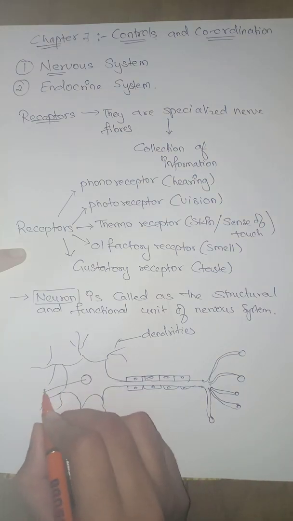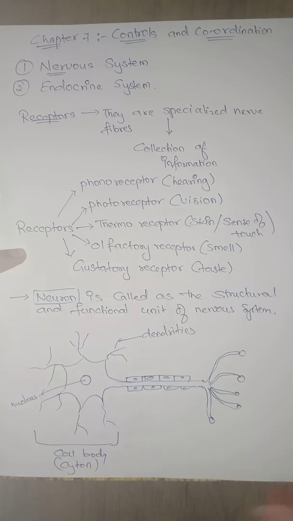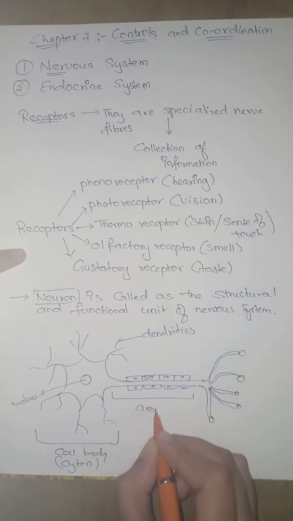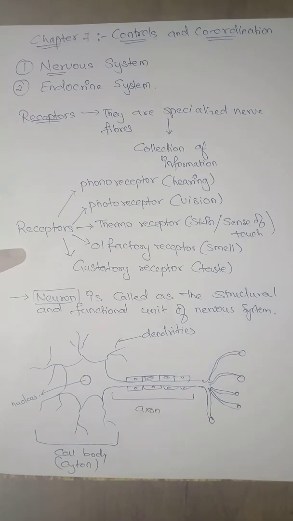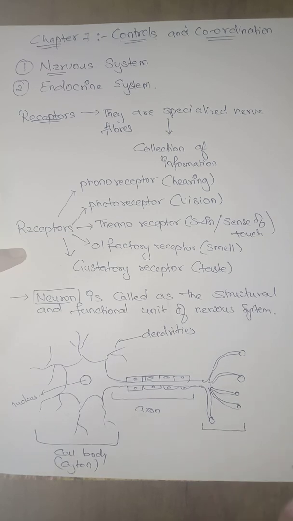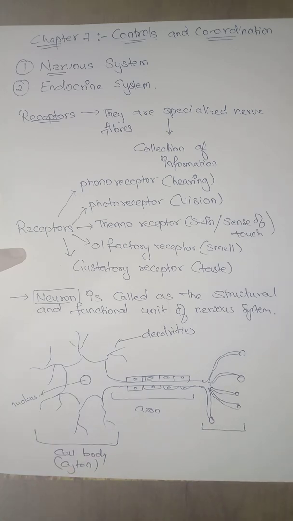And they even have a center, which is your nucleus, right? Which is your nucleus here. This elongated area, or the tail of the neuron, is called the axon, and the axon also has a terminal. Here you have the terminal region of your axon. This terminal region helps in the transfer of impulse from one neuron to the other. This is called the axon terminal.